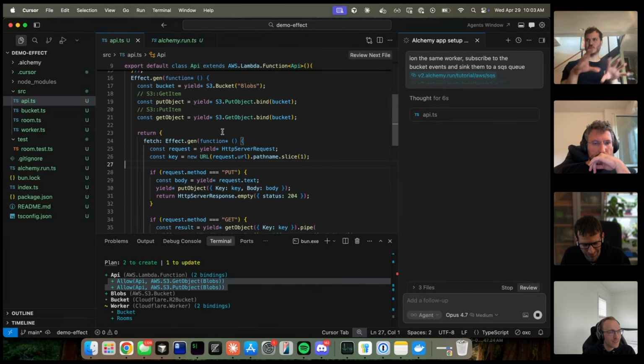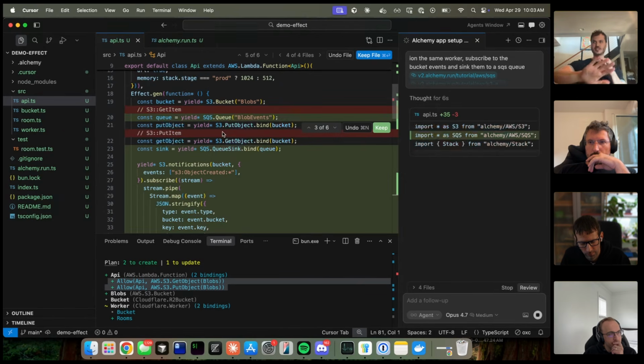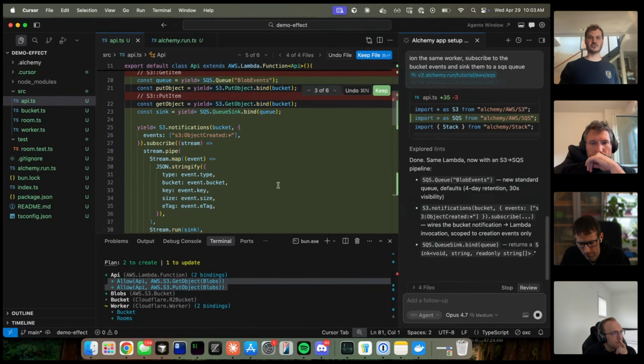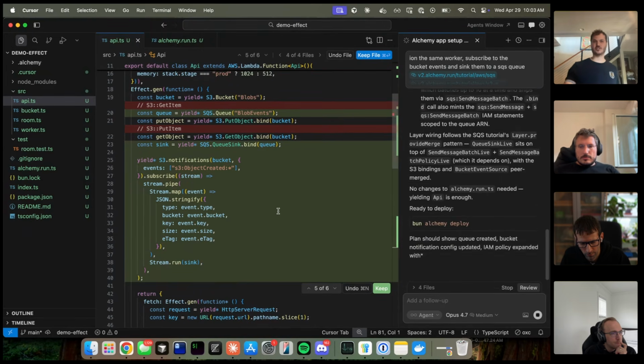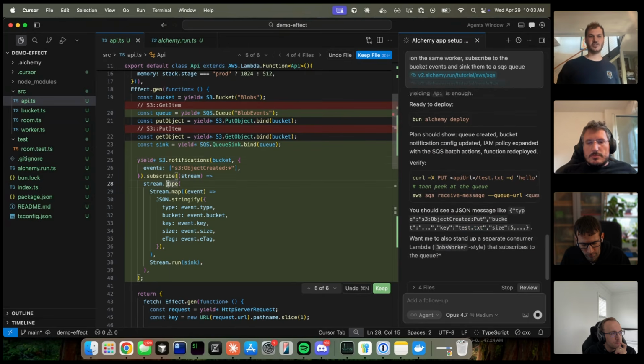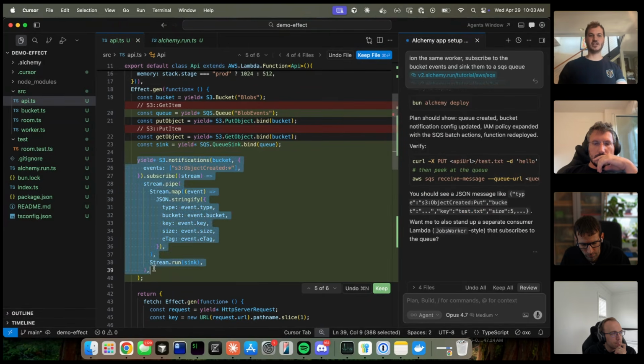So the last thing is, okay, cool. These are all APIs, right? The request is coming into the worker, it's coming into the function, it's handling it. What about stuff in the background? Asynchronous stuff, right? Like every time an object is written to S3, run this code, right? So the way that we do that is just with effect streams. So in my initialization, I can set up this asynchronous job. It's an event source. In Lambda, it's going to be implemented with Lambda event sources. If you're deploying to ECS, it'll do a polling job, right? So the layer, you swap it out with the one for EC2, it's polling. Swap it out with the one that's for Lambda, it's just a native Lambda event source.